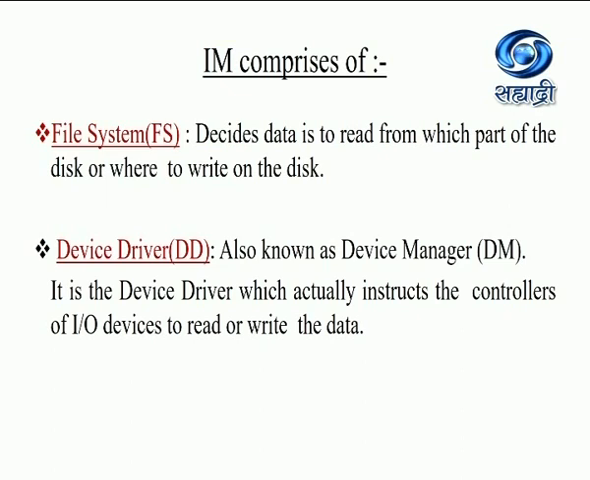So IAM comprises two main things: file system, that is FS. It decides which part of the disk data is to be read from or where to write on the disk. And device driver or DD, also known as device manager or DM. It is the device driver which actually instructs the controller of IO devices to read or write the data. So IAM completes all its tasks with the help of these two things, FS and DD.